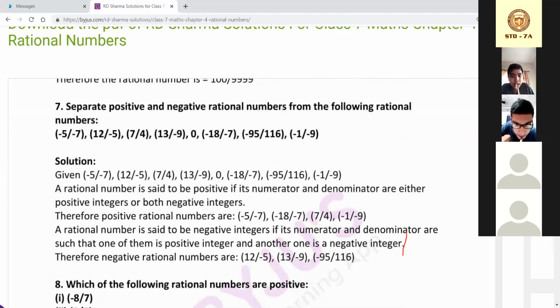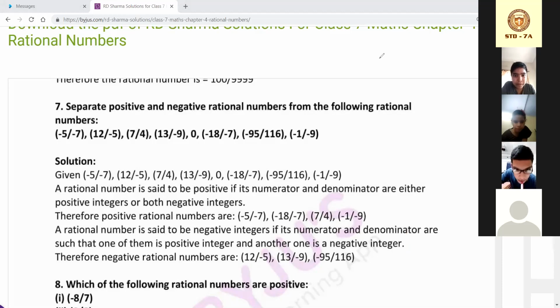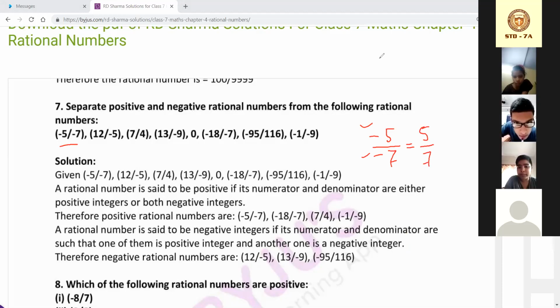Suppose we take the numbers -5 and -7. When both the numerator and denominator are negative, the rational number becomes 5/7. This is a very basic rule of integers that I hope you have all learned. So this becomes positive.